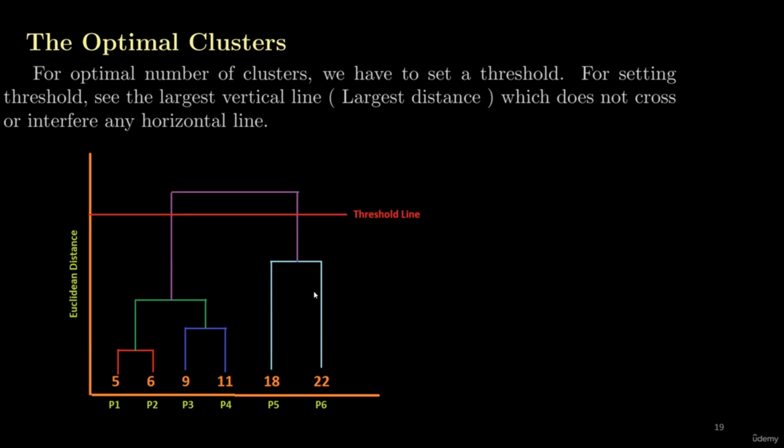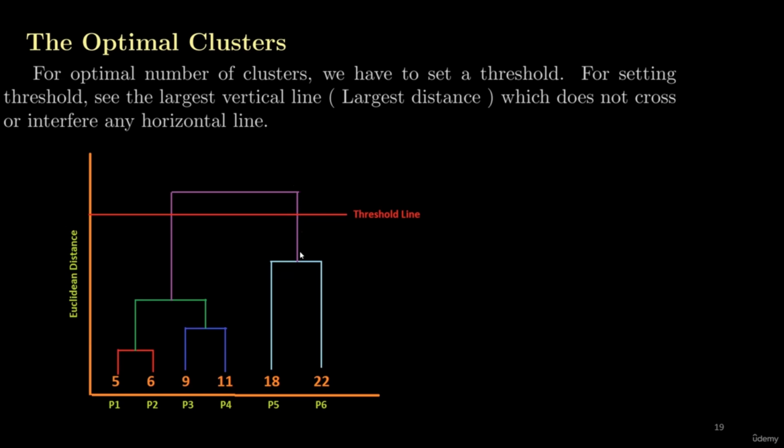These two lines are crossing or interfering with the horizontal line. If I extend this blue, red or green horizontal line, we can see that this line will cut this vertical line, or we can see that this vertical line is interfering with these 3 horizontal lines. So based on this criteria of selecting the threshold, we cannot select these 2 vertical lines. If I want to select this vertical line now, again, this is not following the criteria, because if I extend this horizontal line, it will interfere with this vertical line. So I am left only with this vertical line.